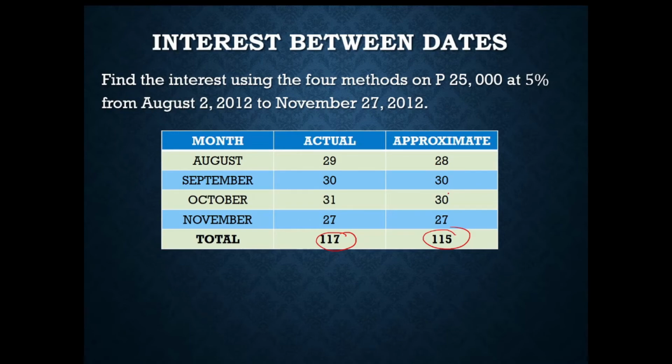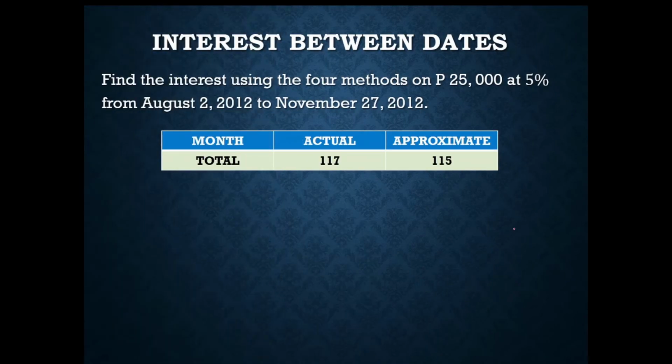Okay, so how will that affect our computation for the ordinary and exact interest? For ordinary interest, the term will be divided by 360, while for exact interest, it will be divided by 365. So let us now look at the formula for each of the given interest and for the actual and approximate time.